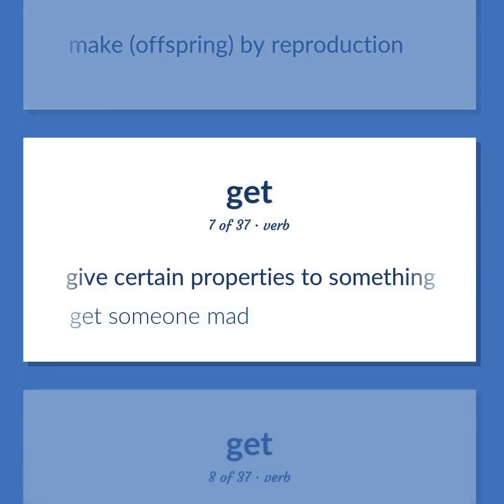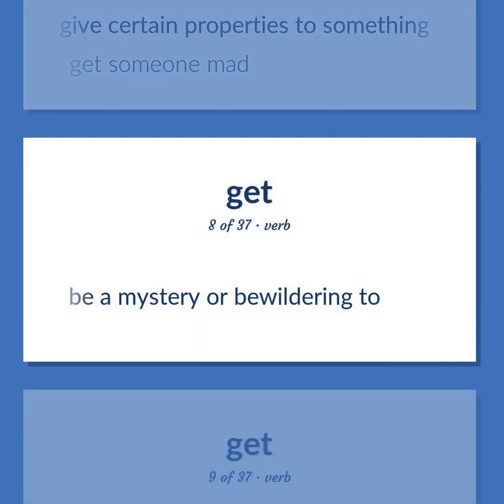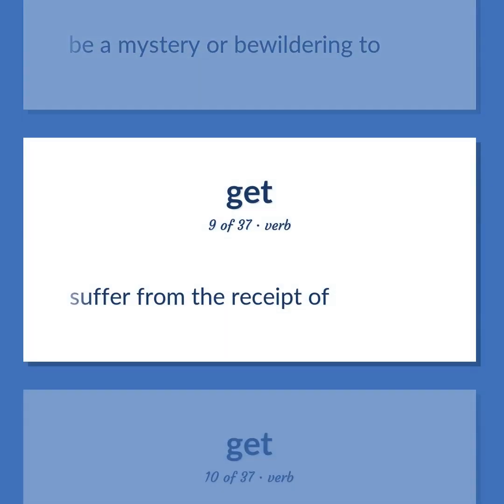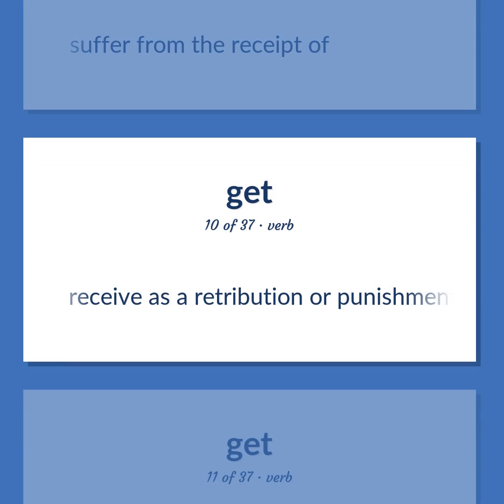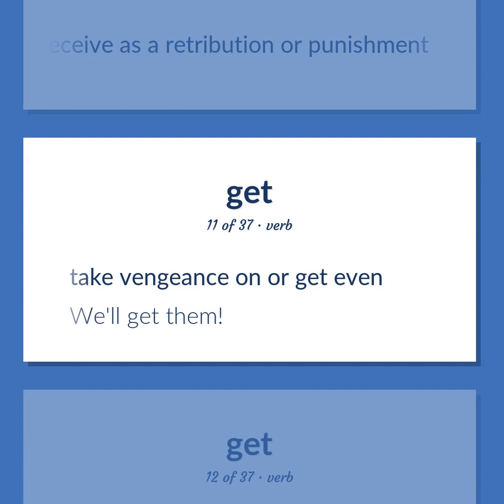Give certain properties to something. Get someone mad. Be a mystery or bewildering to. Suffer from the receipt of. Receive as a retribution or punishment. Take vengeance on or get even. We'll get them.